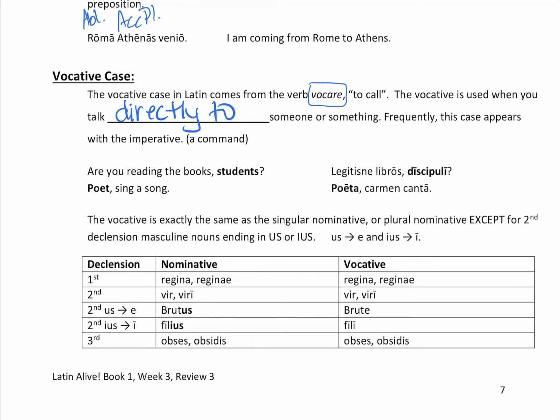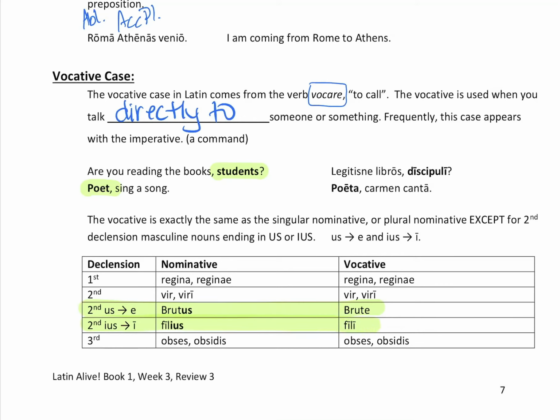So, are you reading the books, students? And so, poet, sing a song. One of those is a command, one of those is just a question, but you can see who I've highlighted, I'm speaking directly to them. So the vocative is exactly the same as the singular nominative. Just like in English, when we say somebody's name, we don't add an ending to it. We're talking to them almost like the subject. So the vocative is exactly the same as the nominative, singular or plural, except for second declension masculine nouns ending in us or ius, and you can see them right here.